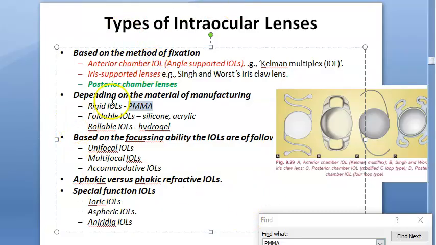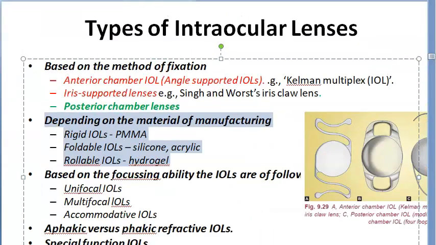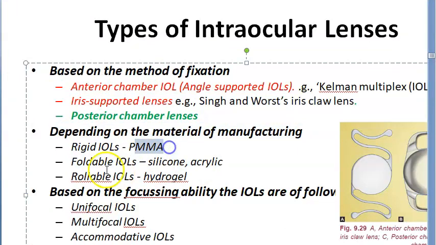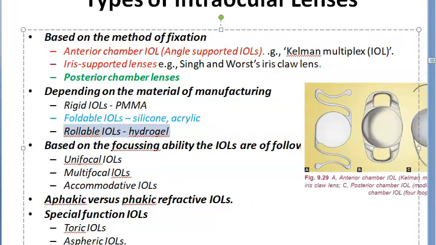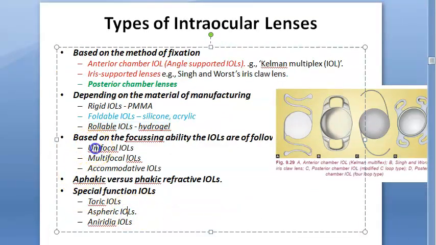So based on the material, you have rigid IOL, foldable and rollable. So rigid IOL, remember PMMA, that is polymethyl methacrylate, right? Then foldable, you have silicone and acrylic. This is what is very important. You should know this. Foldable is silicone, acrylic. Rollable has hydrogel, okay? So there are a lot of classifications. If you want, you can know all this. So you have unifocal, multifocal, accommodative. Remember, unifocal only is more important. Foldable, unifocal, all these are important. Posterior chamber lens important, okay?